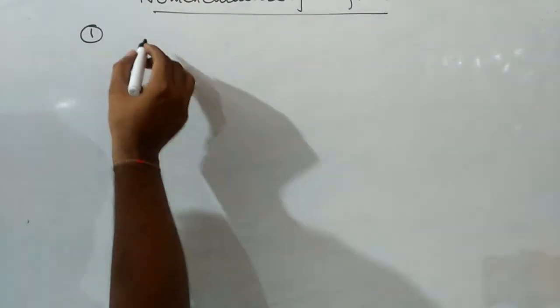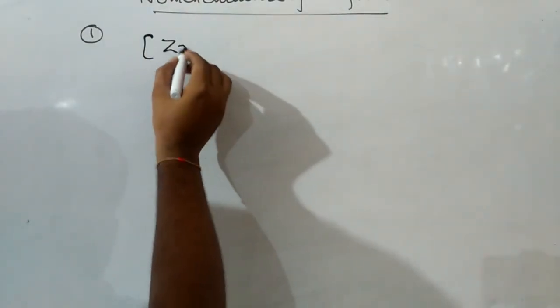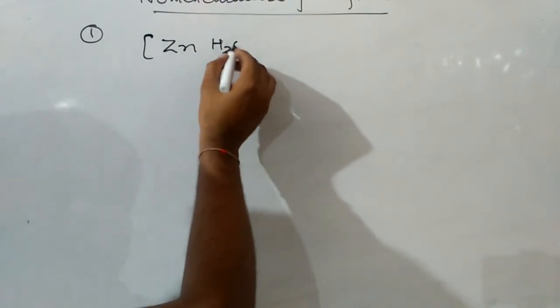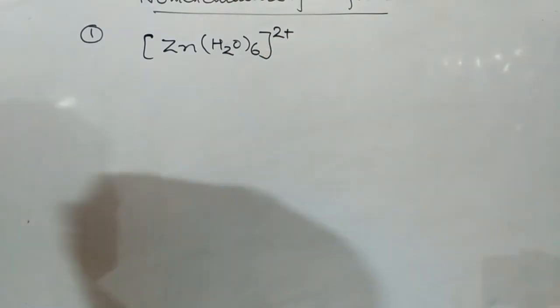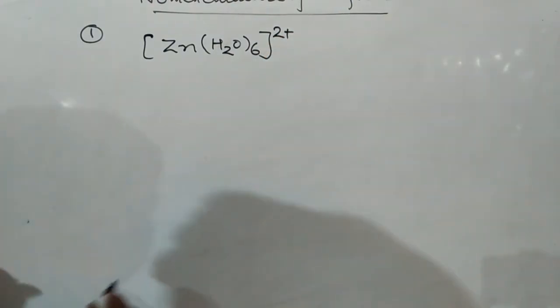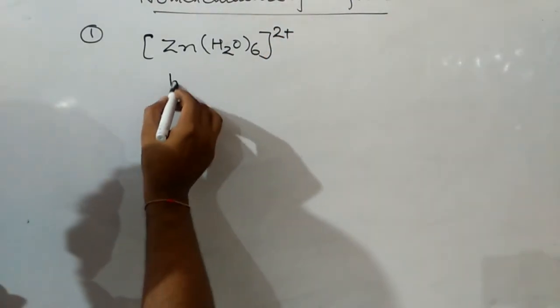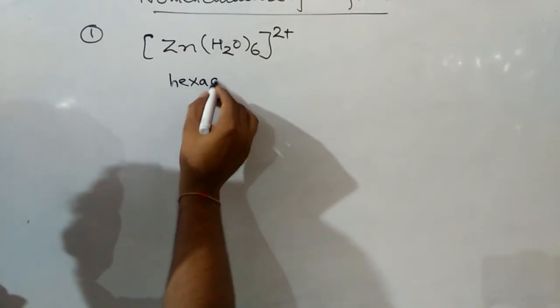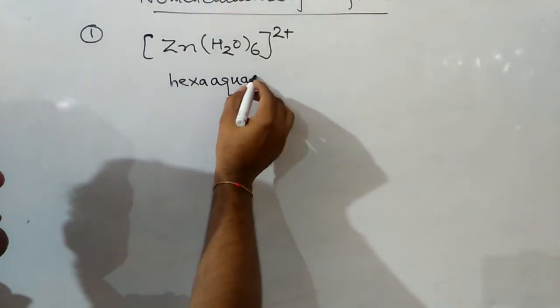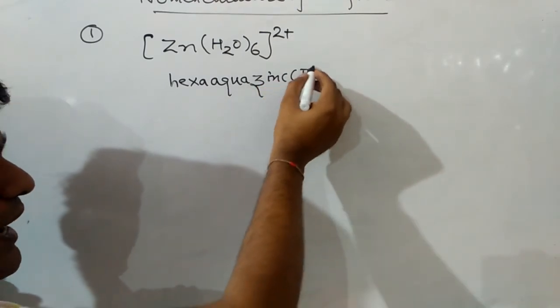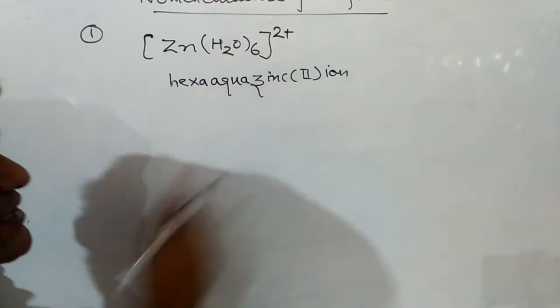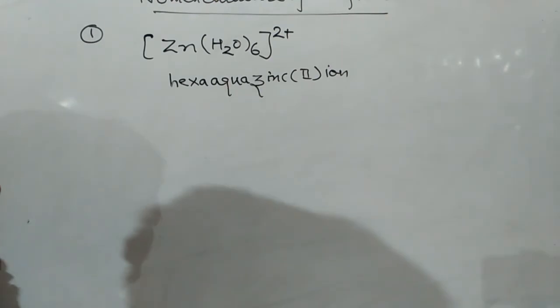Now I am taking a few examples, and the first one is [Zn(H2O)6]2+. I have to write down the IUPAC name of this. Then the IUPAC name of this will be hexaaquazinc(II) ion, because it is a charged species. That's why the name of this will be hexaaquazinc(II) ion.